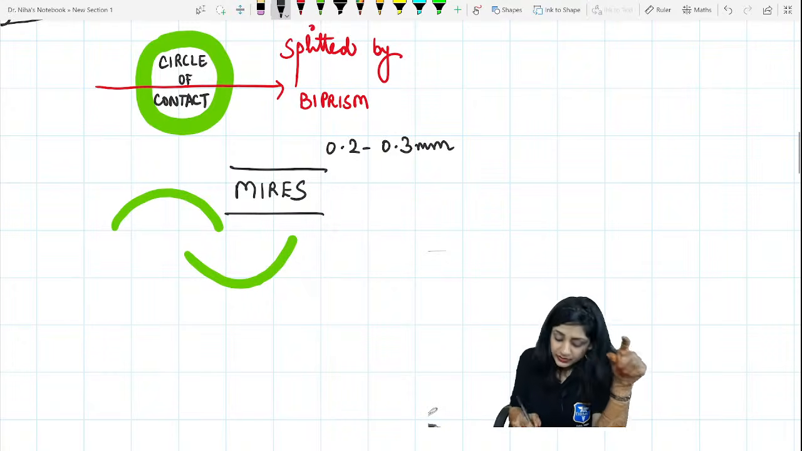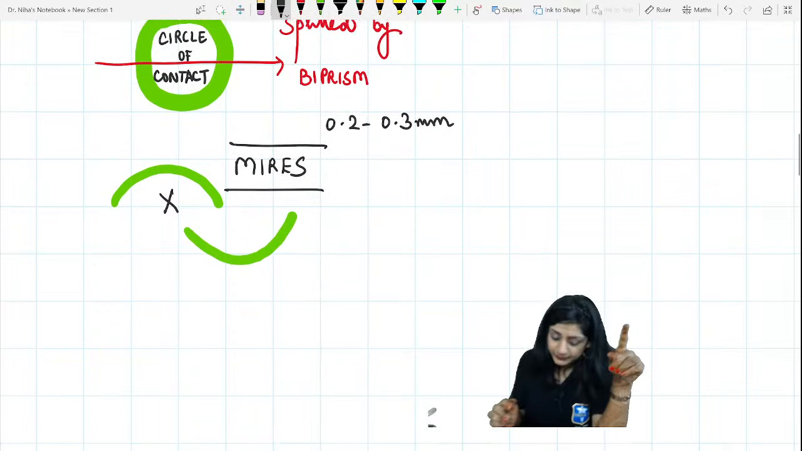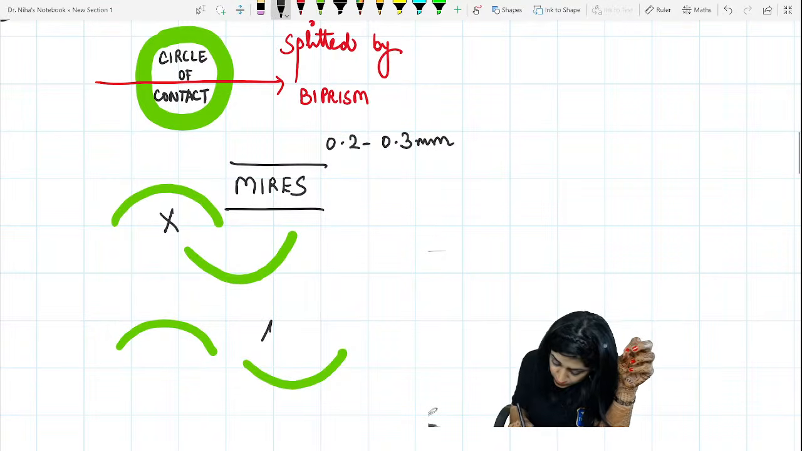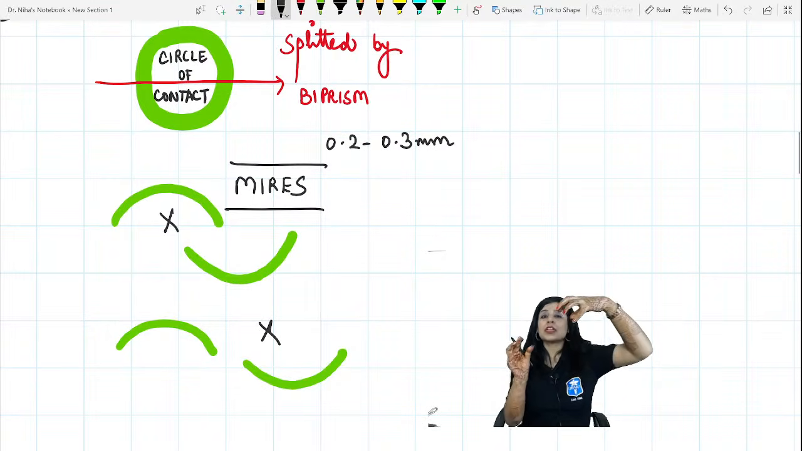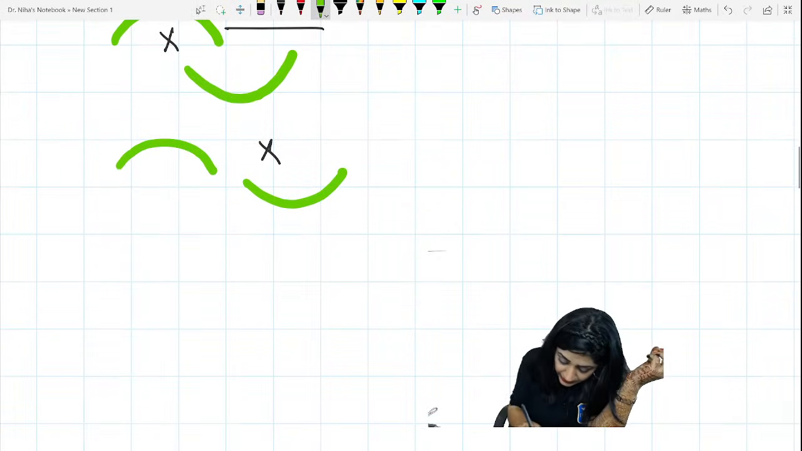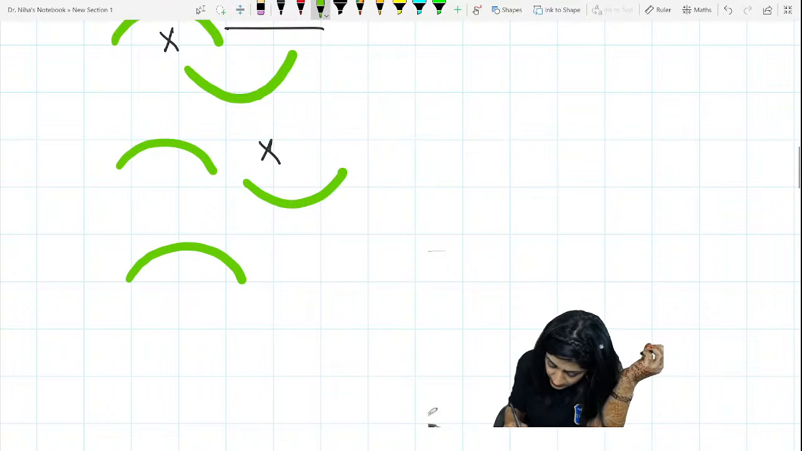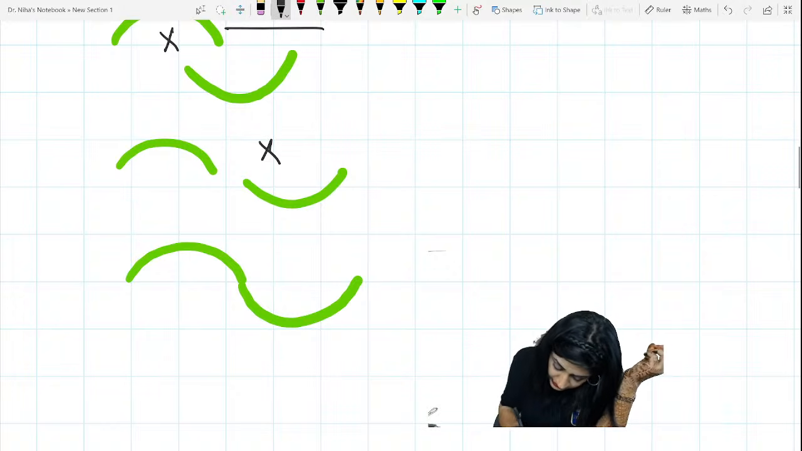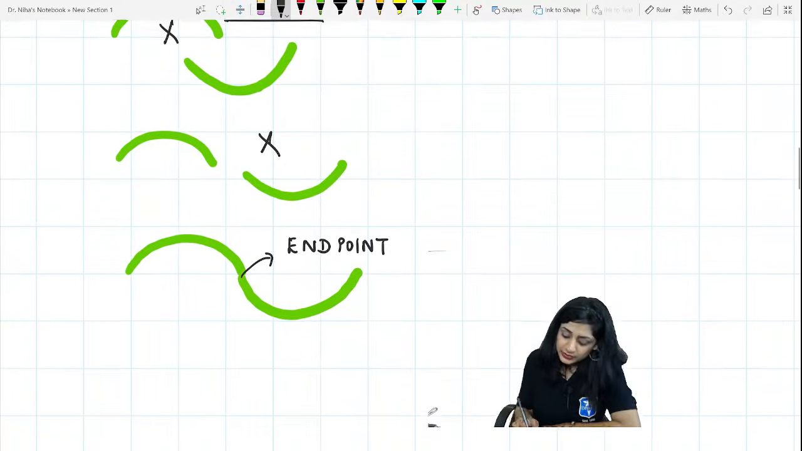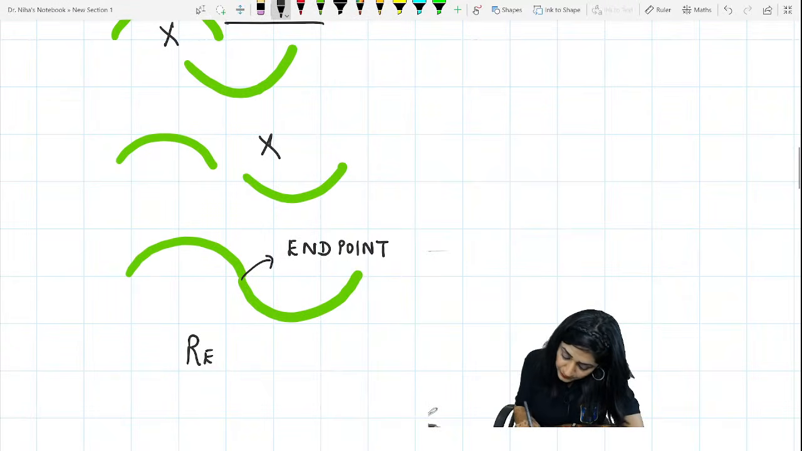So what is the end point? This is wrong; you don't have to end here. If you have something like this, then this is also wrong; you don't have to stop here. They should not be away from each other, and they should not be overlapping. The proper thing is when they are just touching each other, one is this and one is this, like this. This is your end point. Here you have to take the reading.